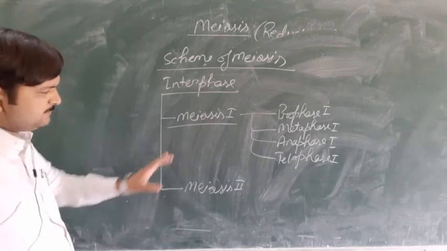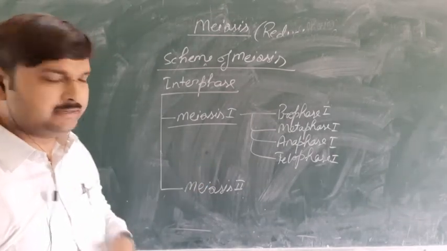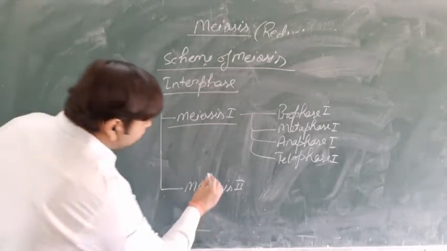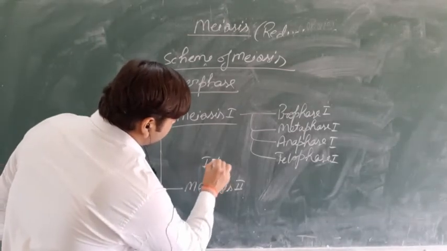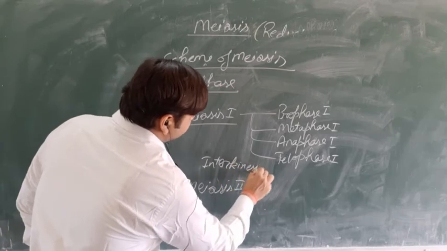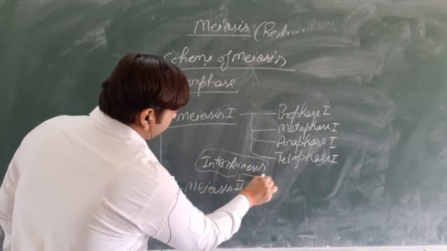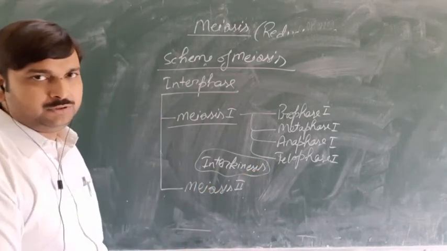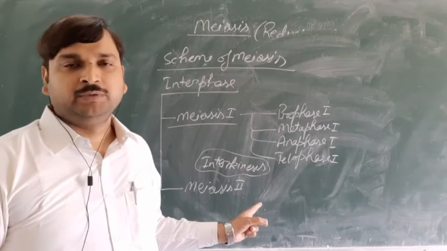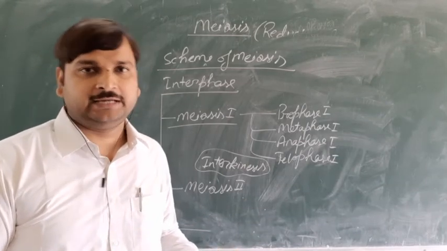Then after meiosis first, the cell starts meiosis second. But there is a small time gap between meiosis first and meiosis second. That is called interkinesis. But remember, in this interkinesis there will be no duplication of DNA. Don't compare it with the interphase. No, this is a small time gap only between meiosis first and meiosis second.